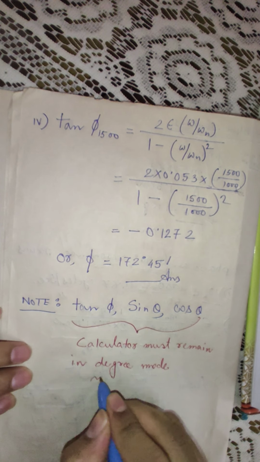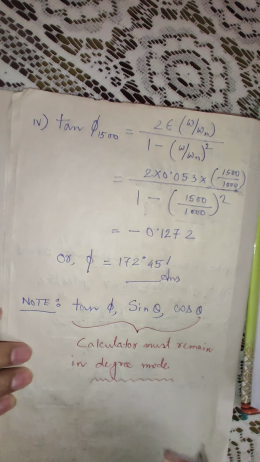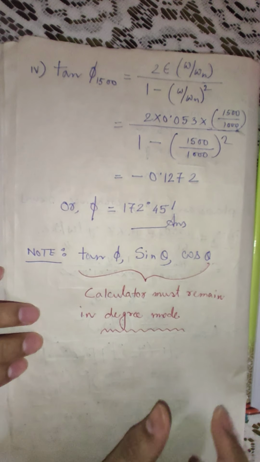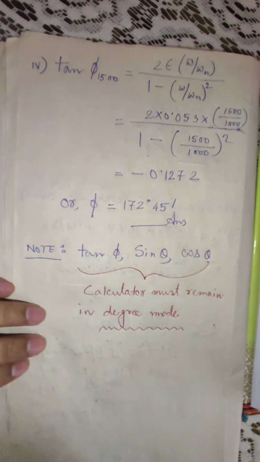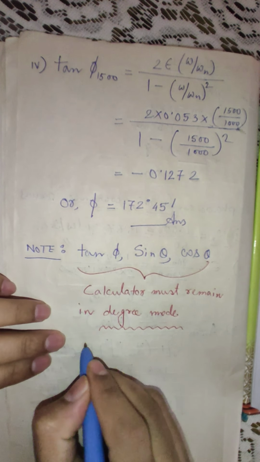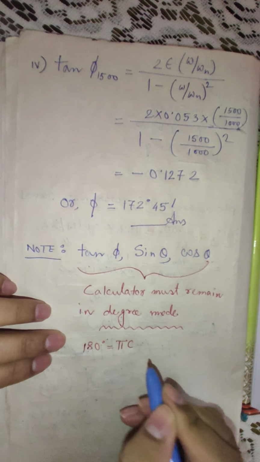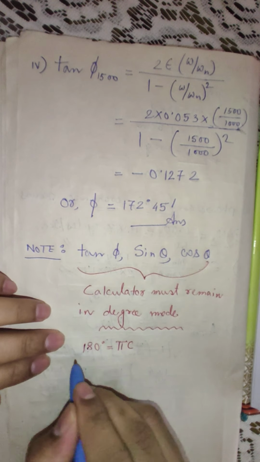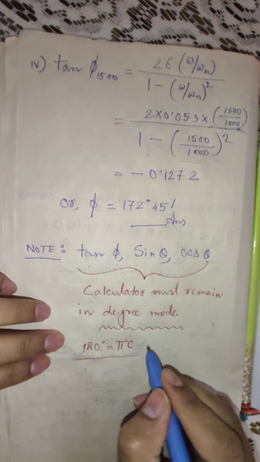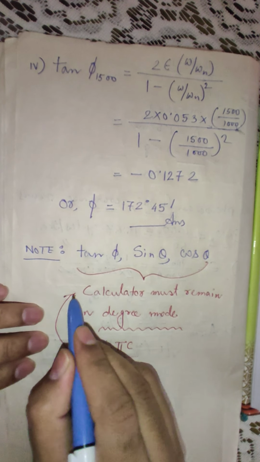This is very important while carrying out the calculation for a particular numerical, because we all know that pi radian is equal to 180 degree. Hence this conversion is also used in case of calculator.